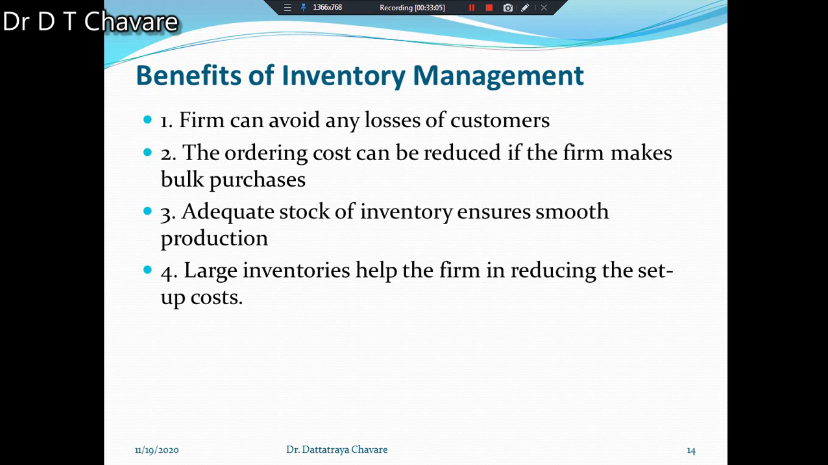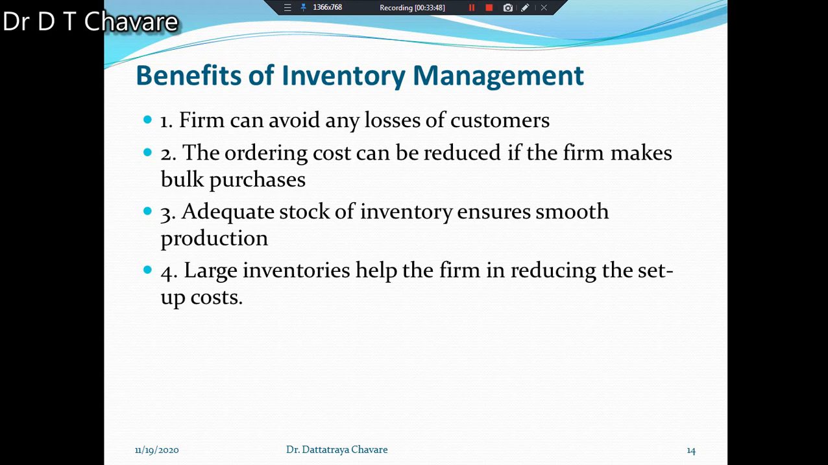If you are having adequate stock of inventory, what are the possibilities there? Smooth production is possible, and this type of benefit the firm can also enjoy. And the last benefit we have to study here is that large inventories help the firm in reducing the setup cost. Setup cost should be reduced, but that is possible only if you are having large inventories. Try to understand. In this way, these are the different types of benefits of inventory management.